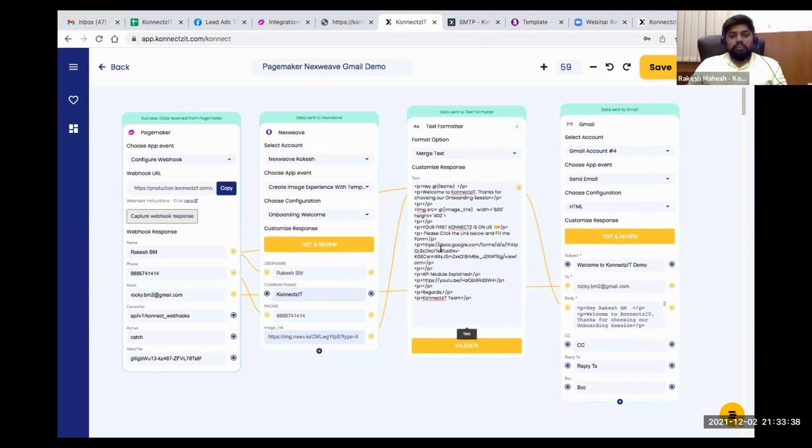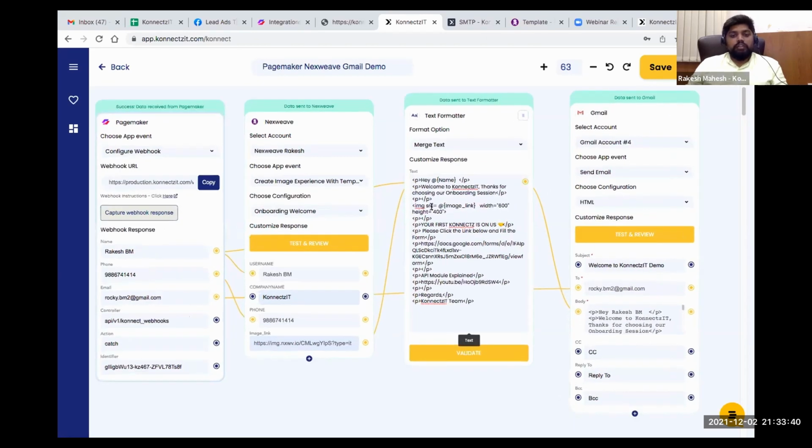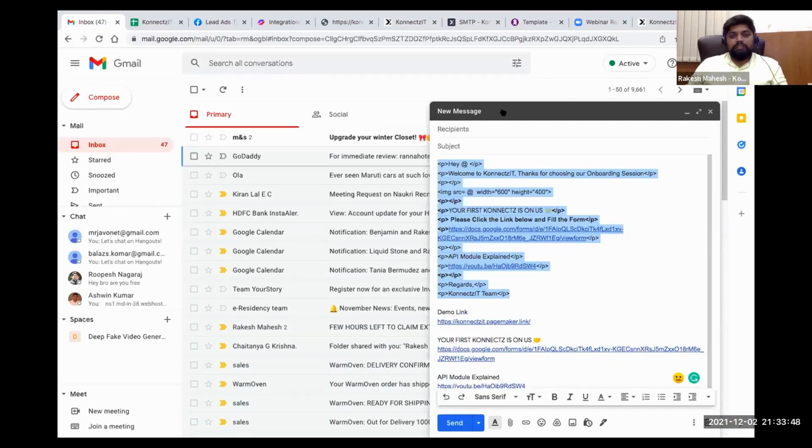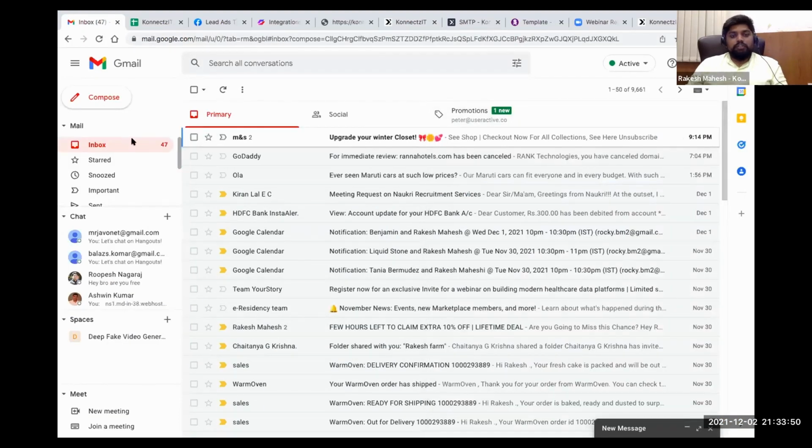So basically with all these records, whatever I added here, and with the image link which I generated from Nextview. So let's go to my email and check for the new email. I'll refresh my page.